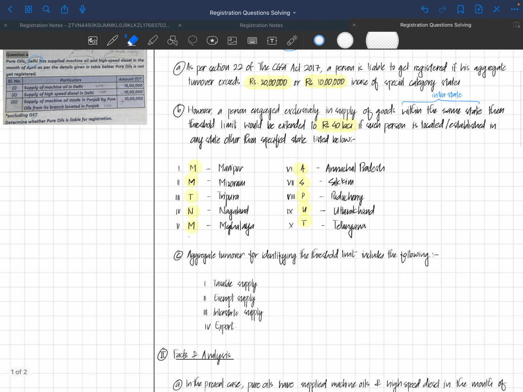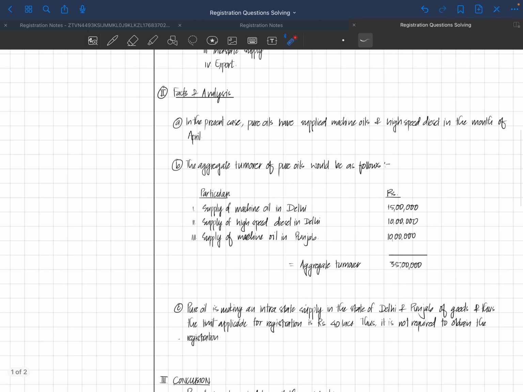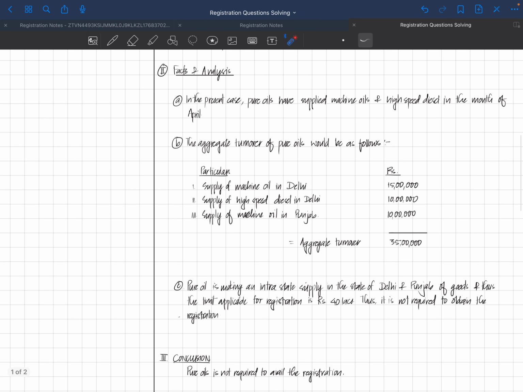After we write all the relevant provisions to solve the answer, we come to facts and analysis. Always start with "in the present case" or "in the present scenario". You just explain a little bit. In the first one, Pure Oils has supplied machine oils and high speed diesel in the month of April. In the first we have explained what is going on. The second, we will calculate the aggregate turnover of Pure Oils. It would be as follows.